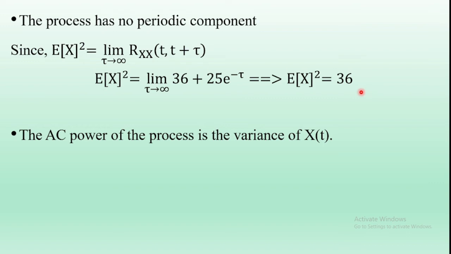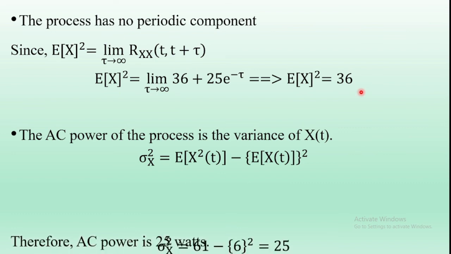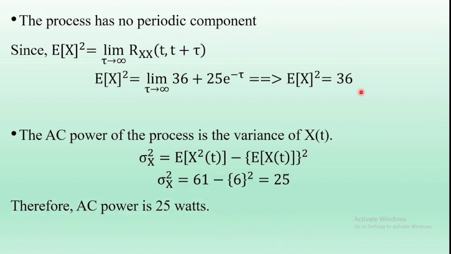Next, find the AC power of the random process. We know that the variance of X, which is expectation of X squared(t) minus the square of expectation of X(t), is the AC power of the random process. That is the variance of X(t). Here expectation of X squared(t) is 61, already calculated, and expectation of X(t) is 6, 6 squared is 36, and 61 minus 36 is 25. Therefore the AC power is 25 watts.